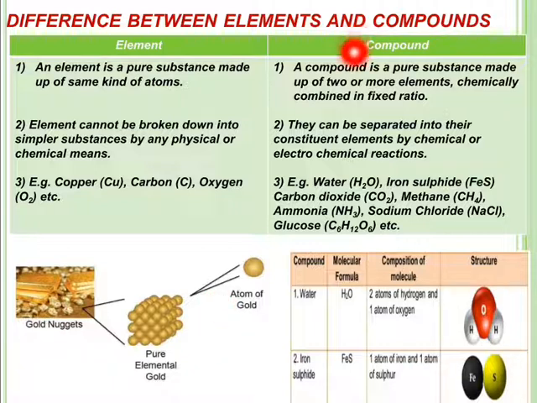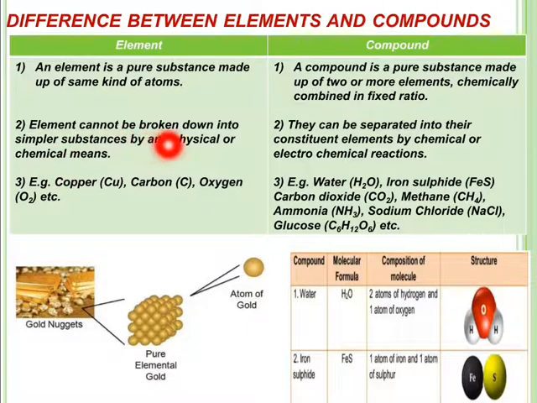On the other hand, compound. A compound is a pure substance. An element is also a pure substance. A compound is also a pure substance. That is the similarity. But what is the difference? An element is made up of the same kind of atoms. A compound is made up of two or more elements, chemically combined but in a fixed ratio.